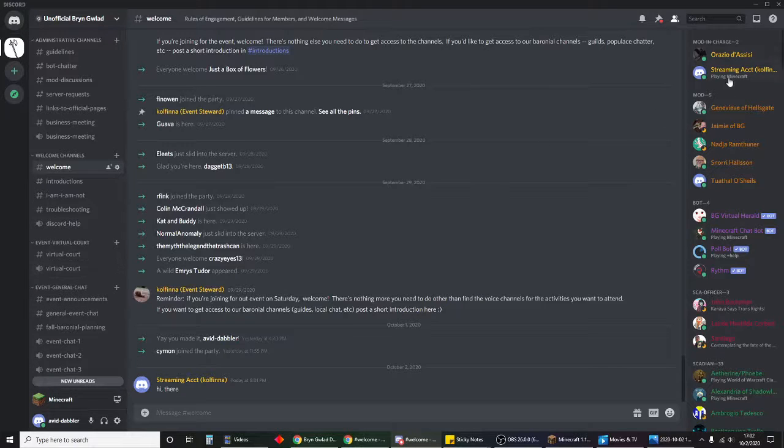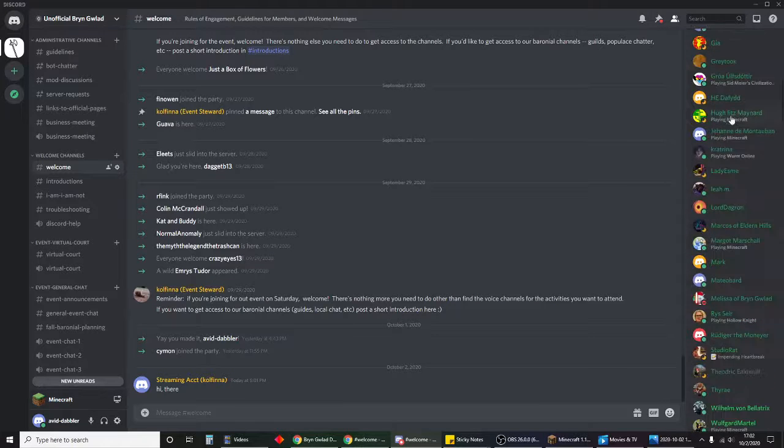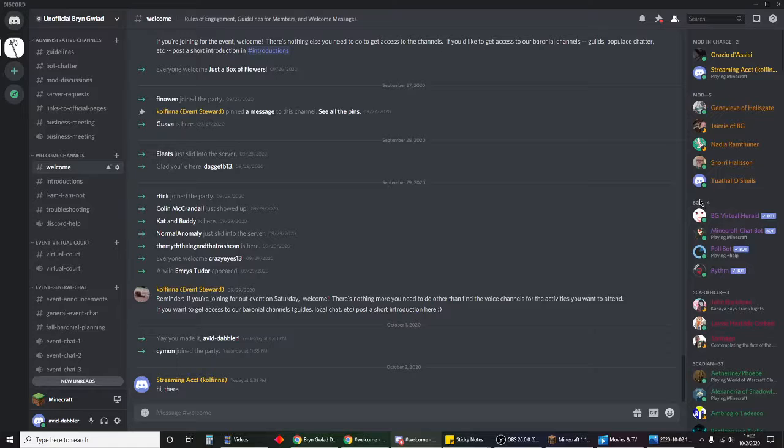The last thing I want to point out in here, at least as far as the user interface, is on the right side of the screen we'll have our member list. People's names will be dark when they are offline, and they are light when they are online, and they are sorted by their role. And this is depending on what servers you're in, roles can change depending on how the server is configured.